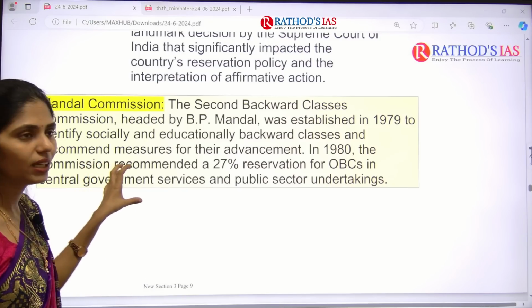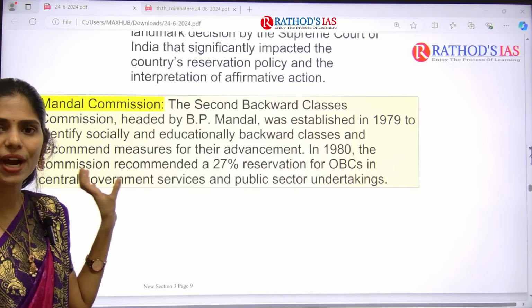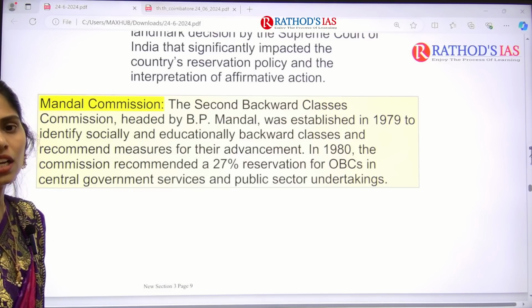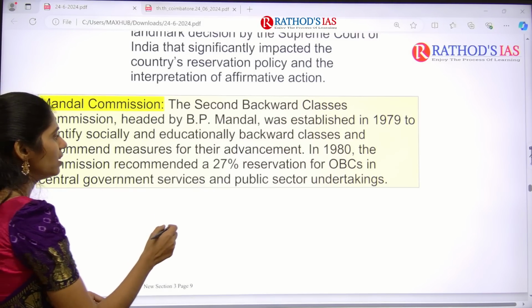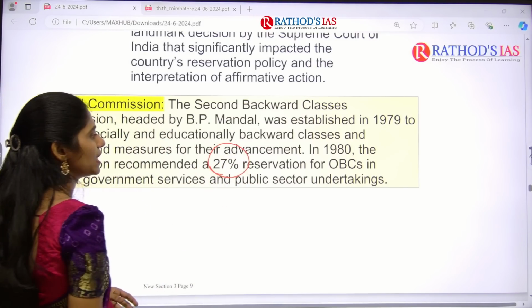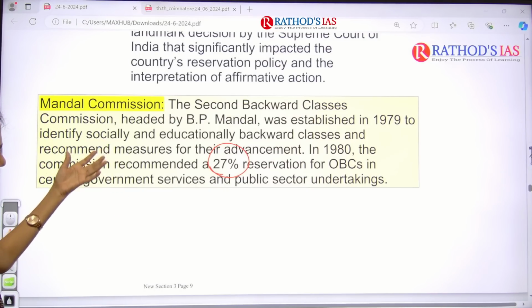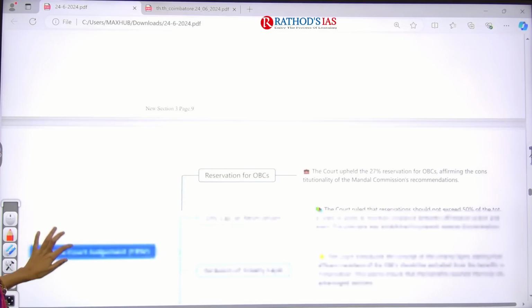The task given to that commission was to identify socially and educationally backward classes, and they said we need to provide 27% reservation for OBCs. This was the report given by the Mandal Commission, and it has been implemented.